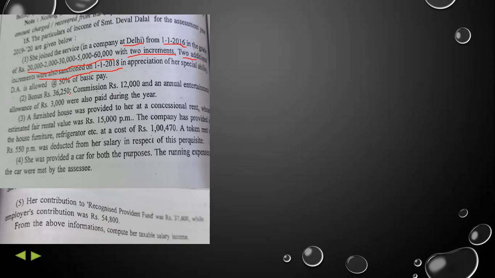Bonus rupees 36,250, commission rupees 12,000 and annual entertainment allowance of rupees 3,000 were also paid during the year. A furnished house was provided to her at a concessional rent whose estimated rental value was rupees 15,000 per month. The company has provided the house furniture, refrigerator, etc. at the cost of rupees 1,470. A token rent of 550 per month was deducted from her salary in respect of this purchase.